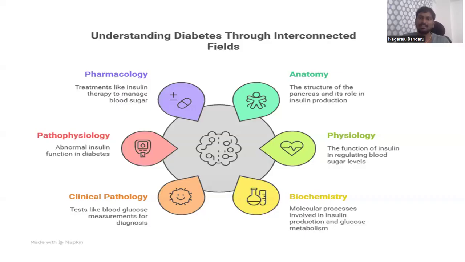So why I am telling you this: if you want to treat a particular disease, first of all we have to understand the anatomy and physiology, biochemistry, pathology, and then we go for pharmacology. That's why these five key areas are interlinked for healthcare professionals. So in this channel, we are going to discuss in detail the anatomy and physiology topics, biochemistry topics, clinical pathology topics, pathophysiology topics, and pharmacology topics. From the next class onwards, we are starting with anatomy and physiology.